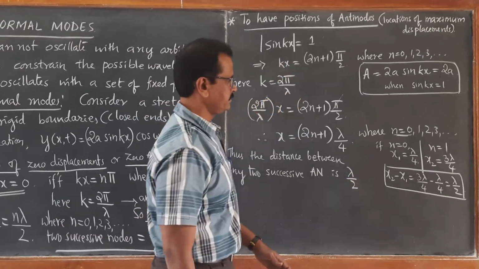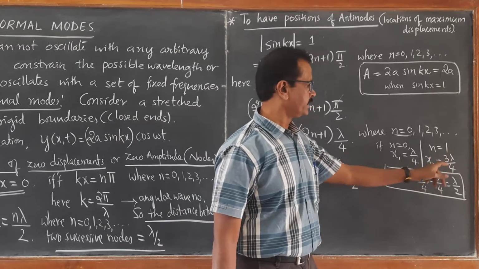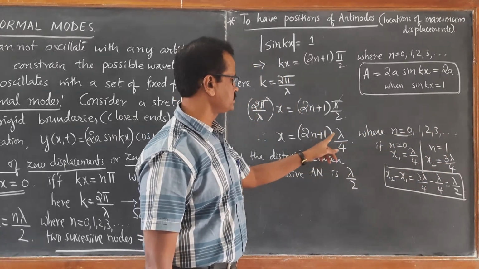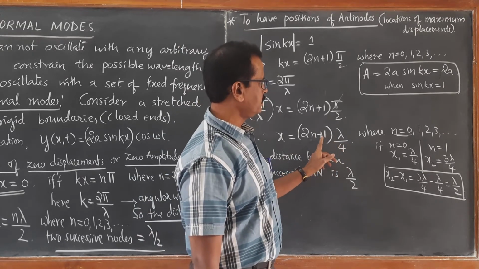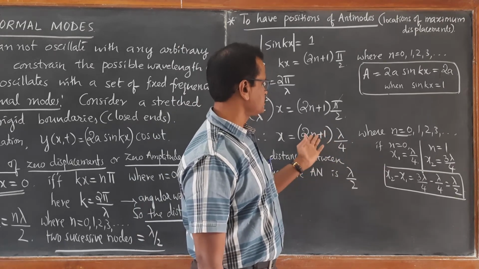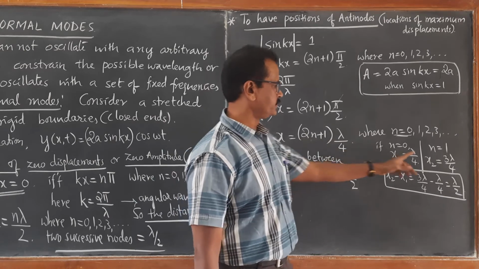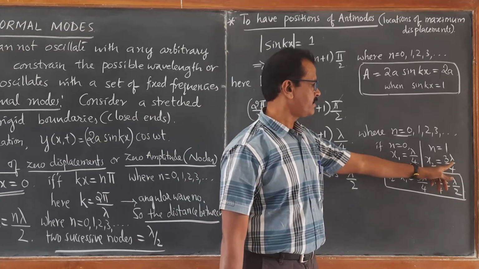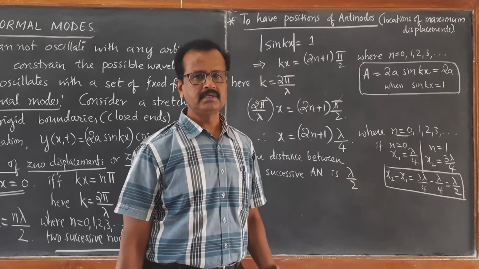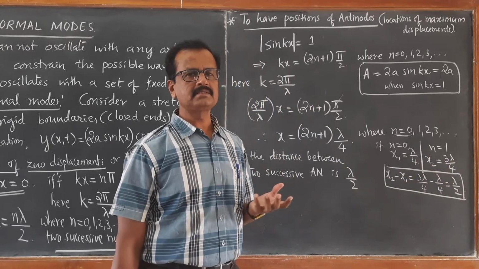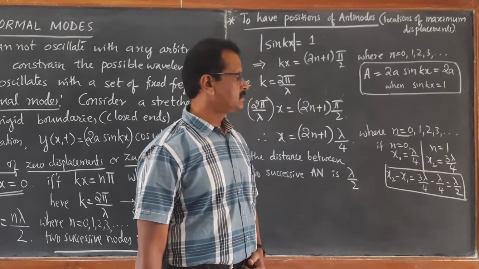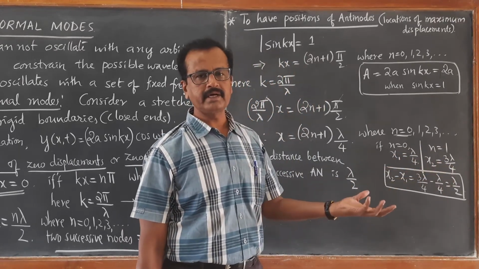We can verify. Now put n equal to 3. If you put n equal to 3, then it becomes 3 2s are 6 plus 1, 7, 7 lambda by 4. Then x4 minus x3, 7 lambda by 4 minus 5 lambda by 4, again you are going to get lambda by 2.